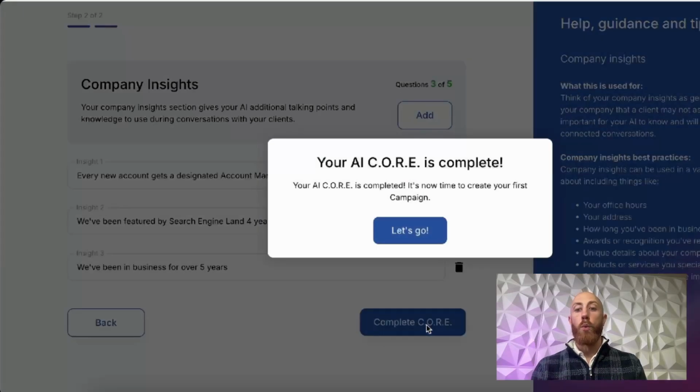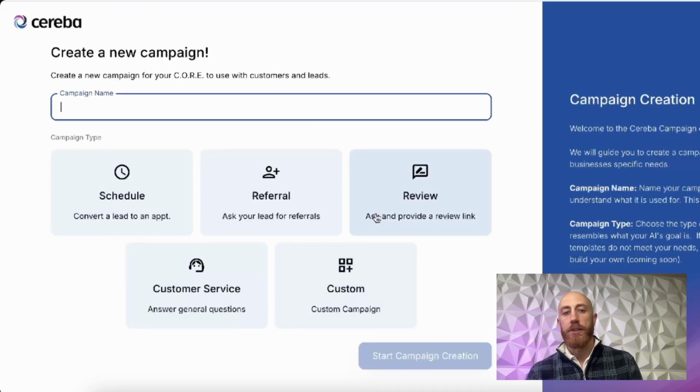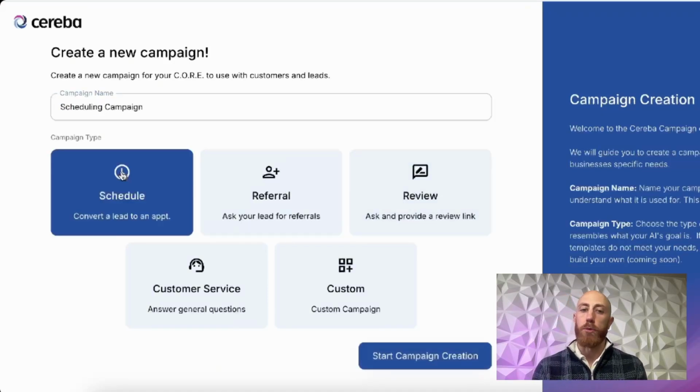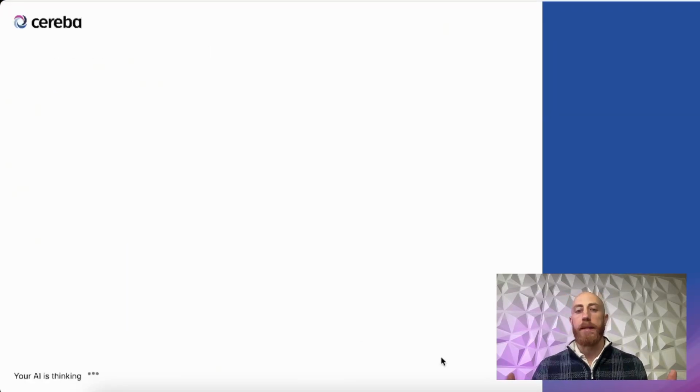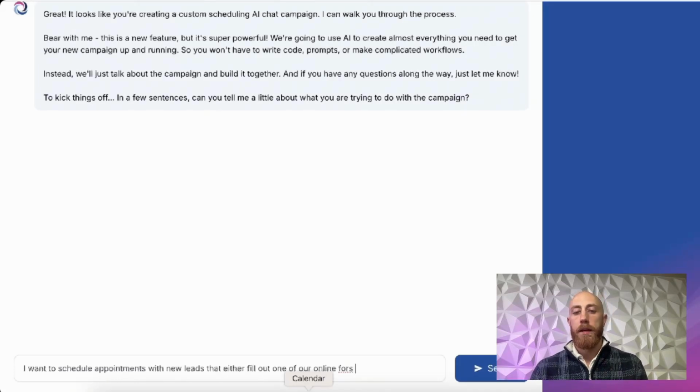All right, so once you complete your AI core, which is what we just did, the next step is for you to build your first campaign. So with Cereba, you can have multiple campaigns. In this one, we're creating a scheduling campaign. And what a scheduling campaign does, it allows you to schedule appointments directly to your HighLevel calendar. You can send your messages through any channel that works in HighLevel.